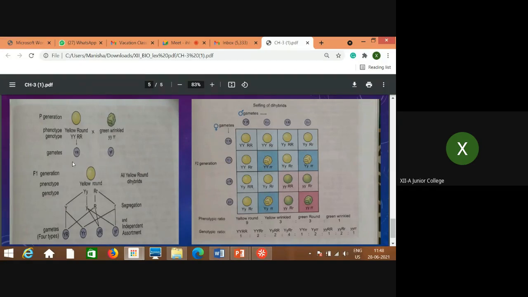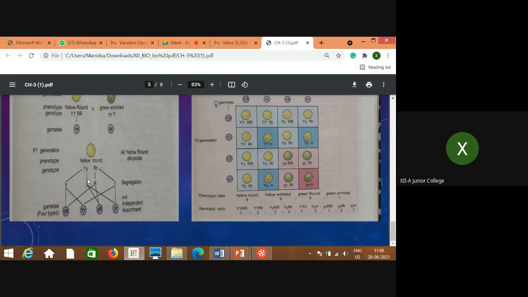YR, these are the gametes. Y is for yellow, R for round nature. This is green and wrinkled nature. So these are the combinations. So genotypically it is different, but phenotypically all the individuals which are produced are similar to this parent. Yellow and round seeds are formed. Now this is the combination of the characters.